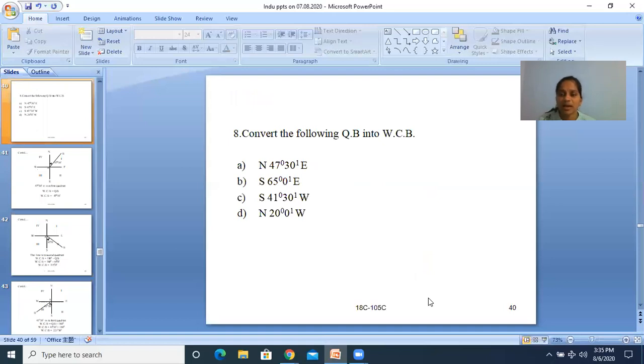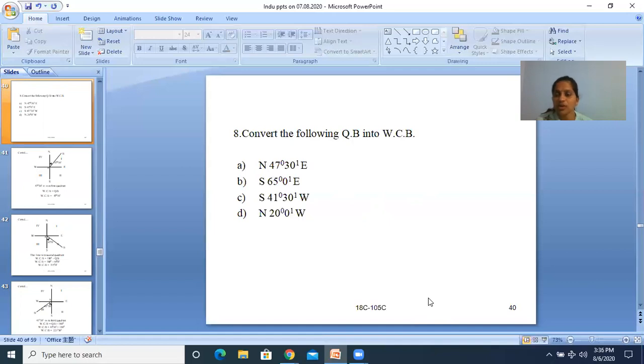See, in the WCB system, before converting, what we observe, what we identify, is the bearing. By observing the bearing, we can identify whether it lies in the first, second, third, or fourth quadrant.